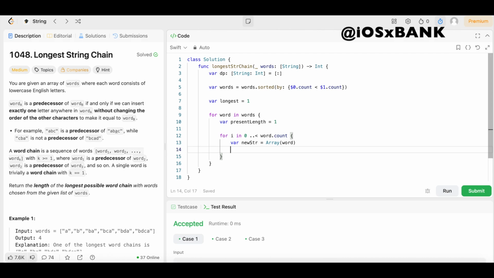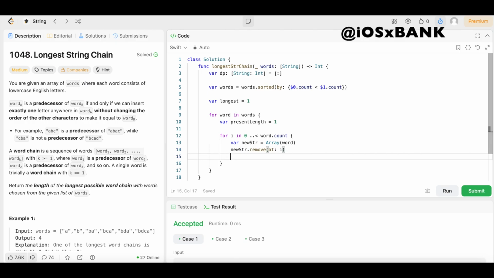Now we need to remove the character at position i to form a possible predecessor. So we're going to say newStr.remove(at: i). Now we need to look up the chain length of the predecessor word, and default the value to 0 if it's not found.